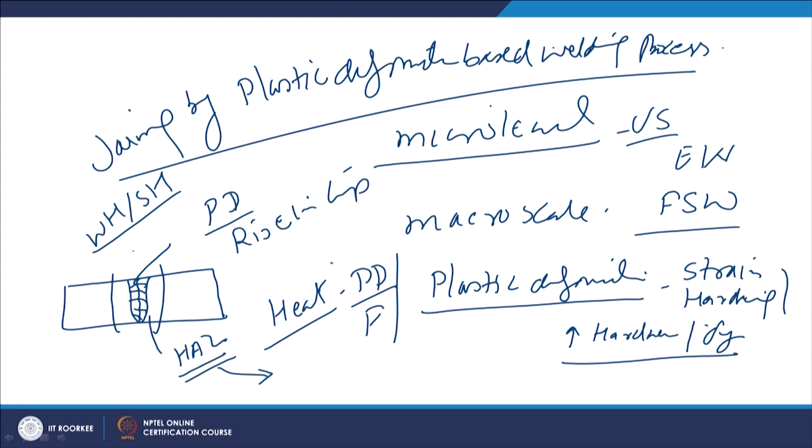So, there can be very extreme cases like the two components of work hardenable metals when subjected to the joining through the plastic deformation based processes, which is involving macro scale deformation. Say such kind of system like 5000 series aluminum alloy when subjected to the deformation.